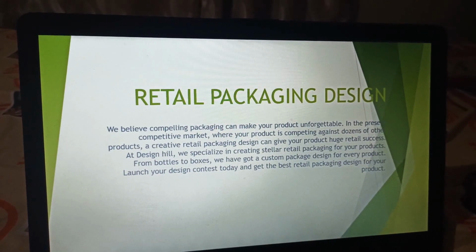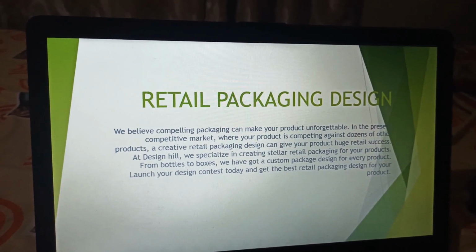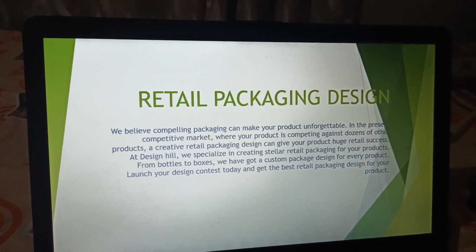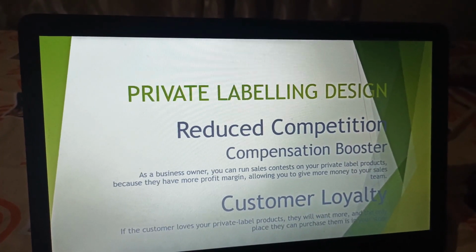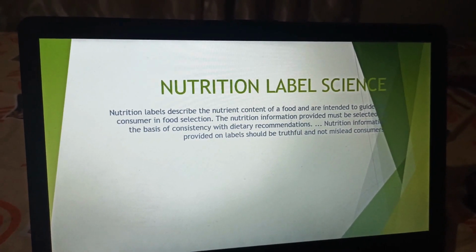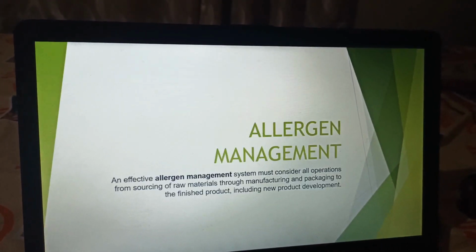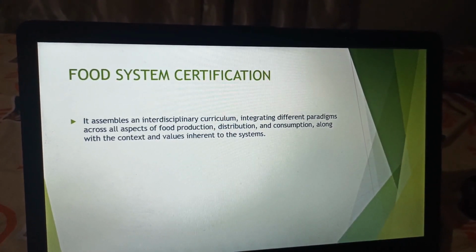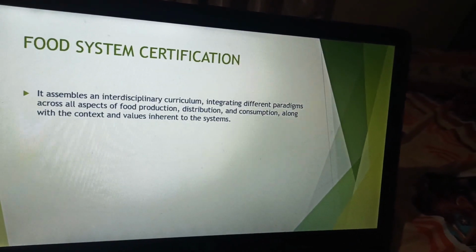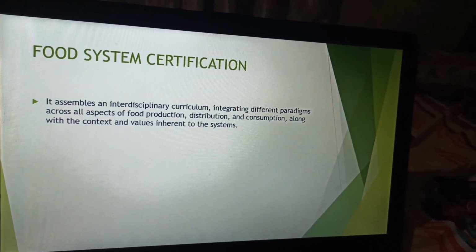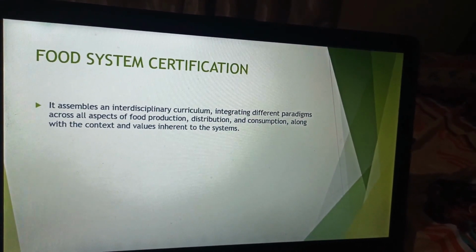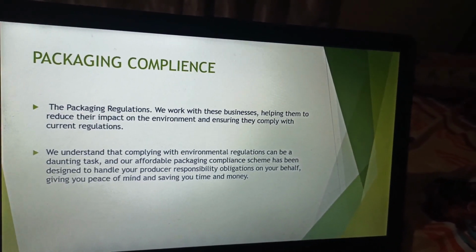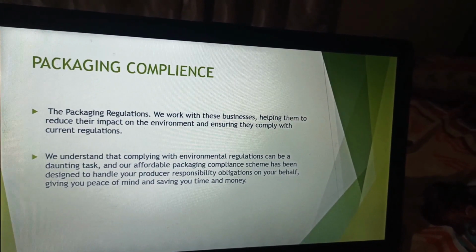Then retail and packaging design is also part of it, because what kind of packaging is used matters a lot. All these things, private labeling and design, reduced competition, nutrition label science, are part of how you manufacture your products, along with design, allergen management, and food system certifications. Certification plays a very important and crucial role. I am telling you that without certification you are not permitted to sell any kind of product. Packaging compliance is also there, and you should follow each and every compliance.